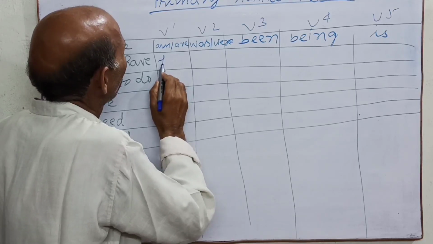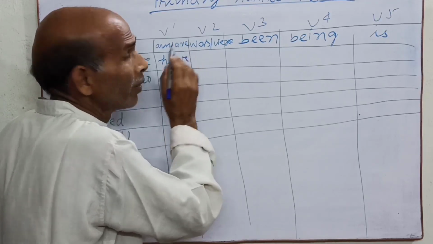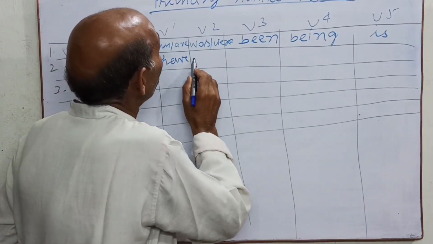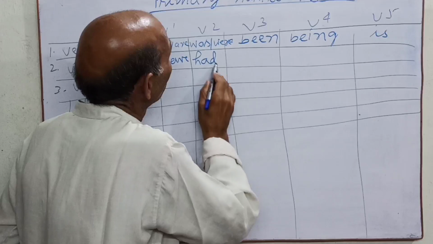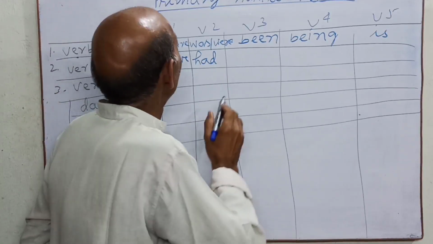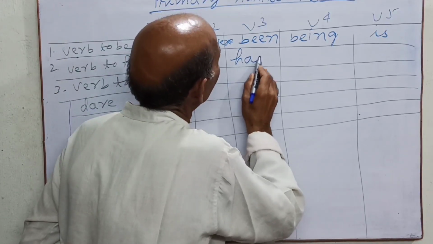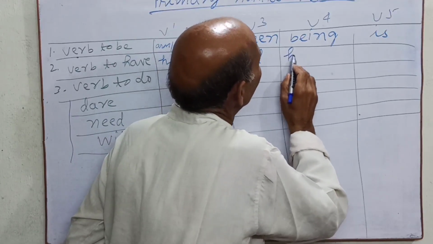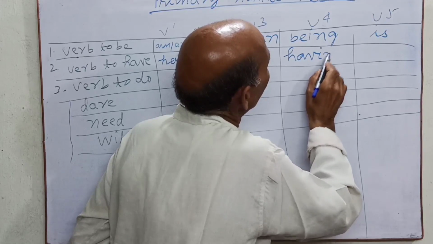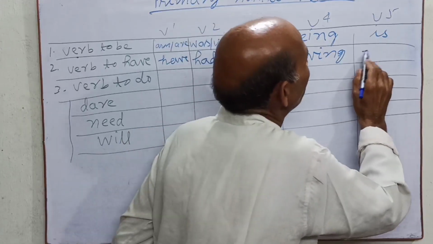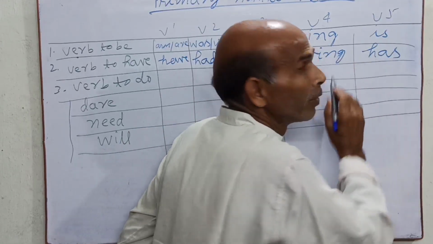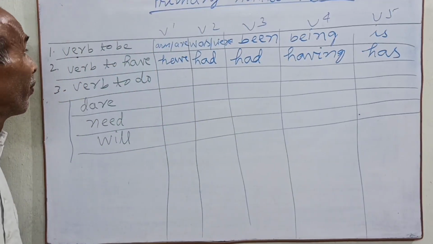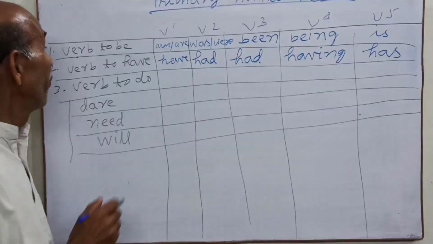To have. V1 form: have. V2: had. V3: also had. V4: having. V5: has. First I write it, then I will teach you. First write it carefully.